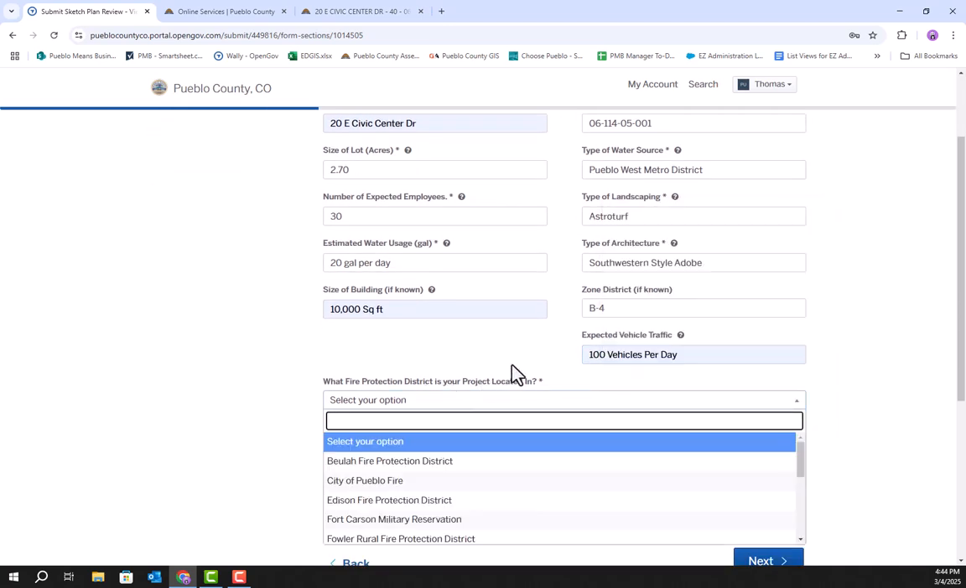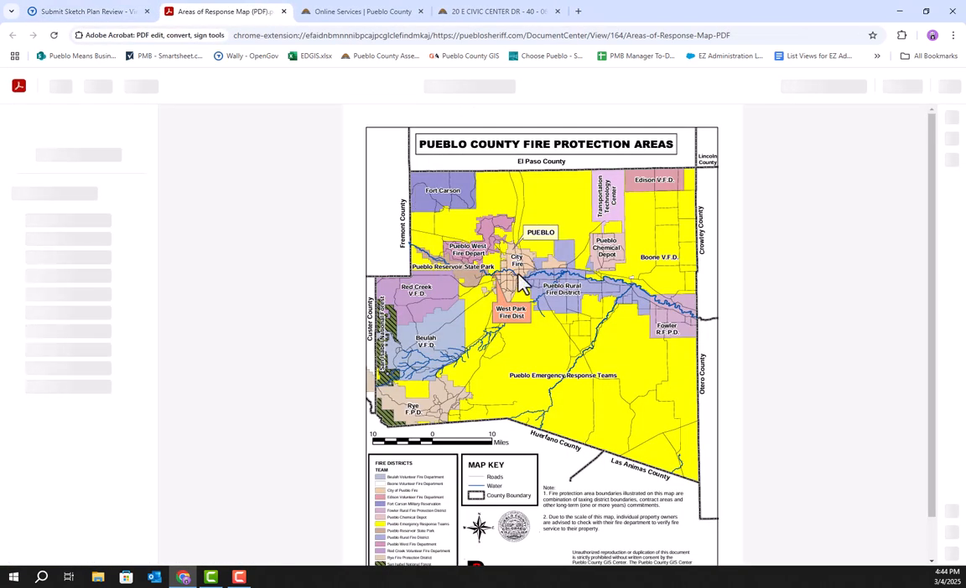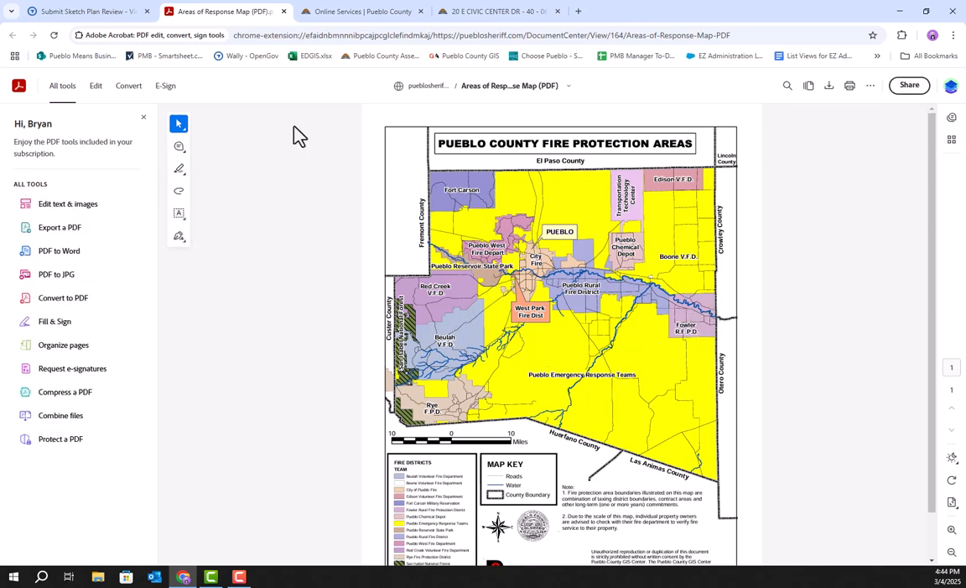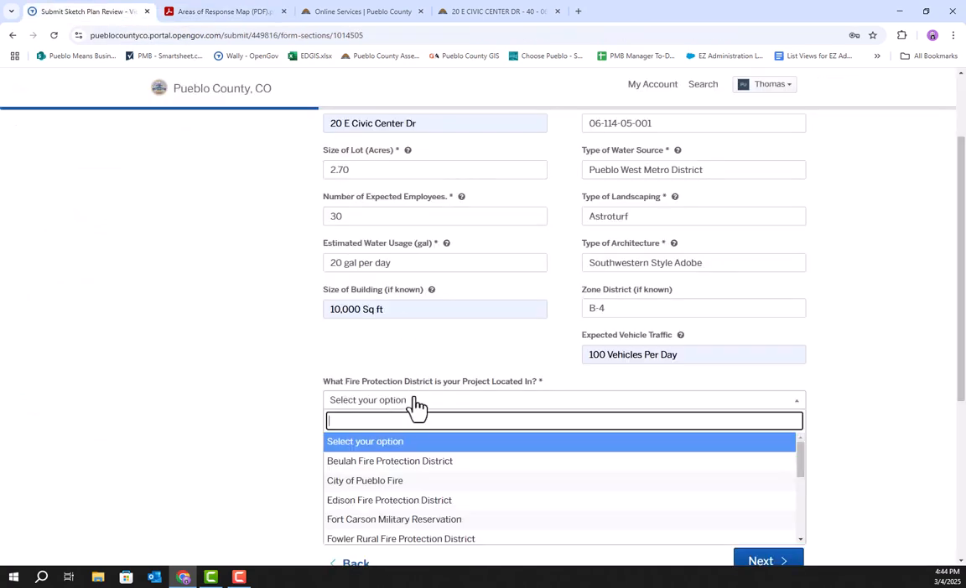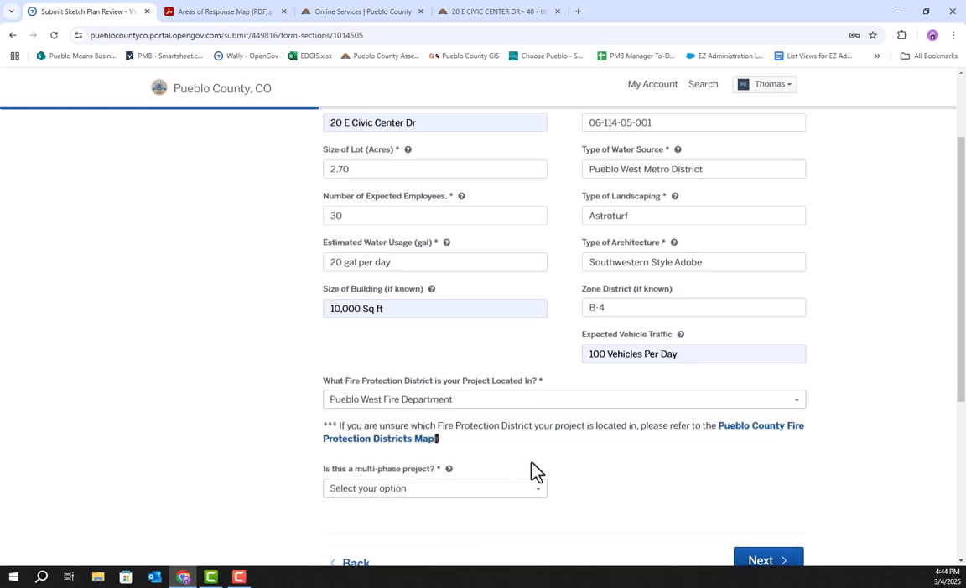What fire protection district is your property located in? If you don't know that, you can click on this link and it will open up a map that shows where each of the fire districts are located. Because this one is within Pueblo West, it will be protected by the Pueblo West Fire Department. So we'll select that there.